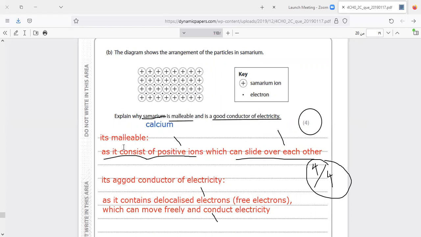Another question: explain why calcium. The same answer. Explain why copper is malleable and is a good conductor of electricity. The same answer. Explain why metal, in general, the word metal, is malleable and is a good conductor of electricity. So you have to write these words to gain a full mark for this question.